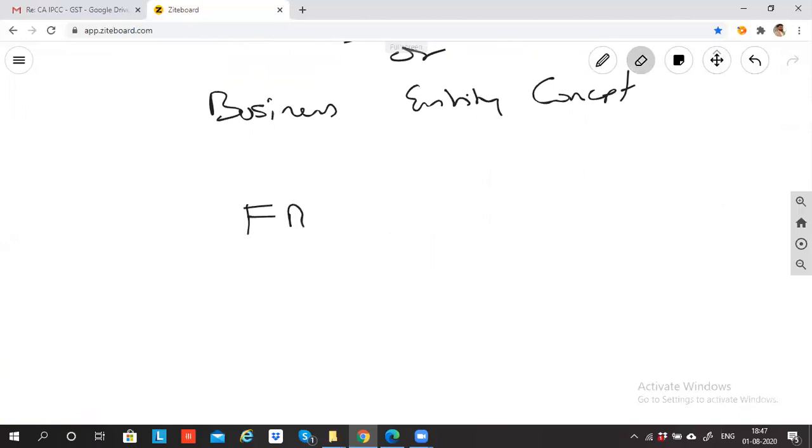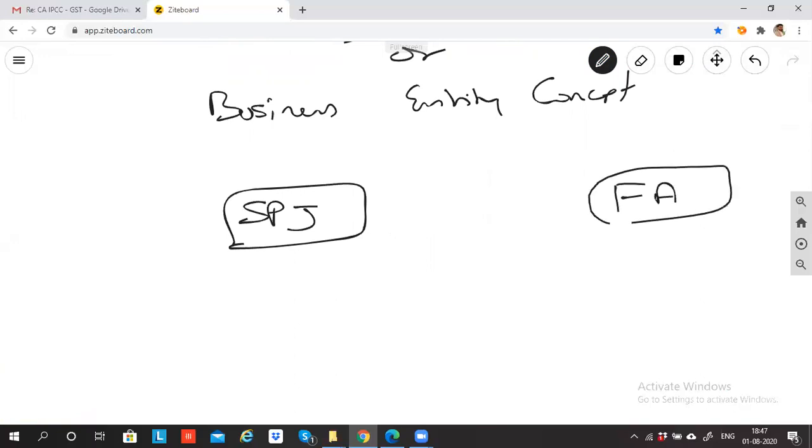Let me put here Pratik Jain. My name is SPJ, S Pratik Jain, SPJ, and this is Fortune Academy. Now forget accounting. Tell me one thing, this Fortune Learning Academy is my academy. Just apply your common sense. Do you think this academy and I are different persons? Forget rules and regulations, what government says. If I ask who's this Fortune Academy, you'll say it is SPJ's. So technically, can I say SPJ and Fortune Academy both are the same? Yes, from our angle, it is the same.